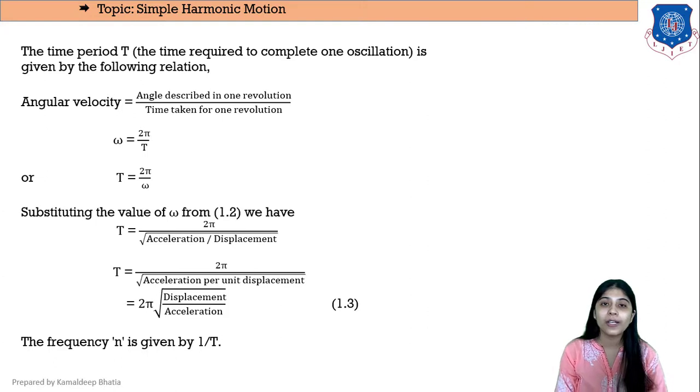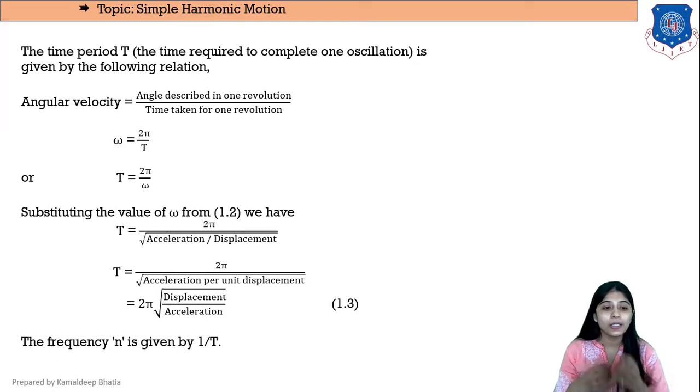Angular velocity is defined as the ratio of angle described in one revolution to time taken for one revolution. It is mathematically expressed as omega is equal to 2 pi by T. So capital T is the time period, the time taken to complete one oscillation, and omega is the angular velocity, which is the ratio of angle described in one revolution to the time taken for one revolution.